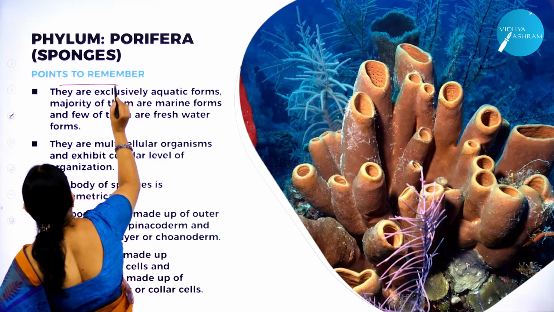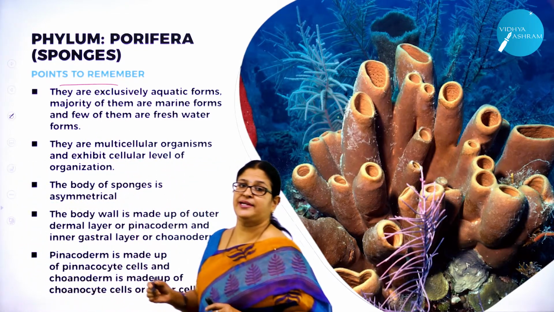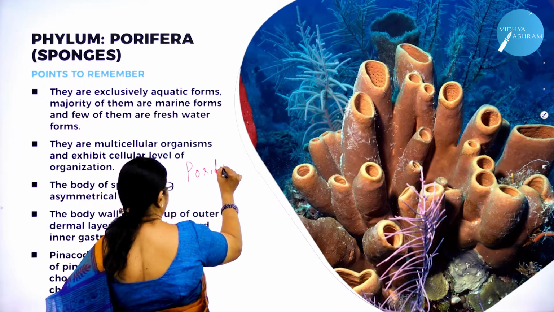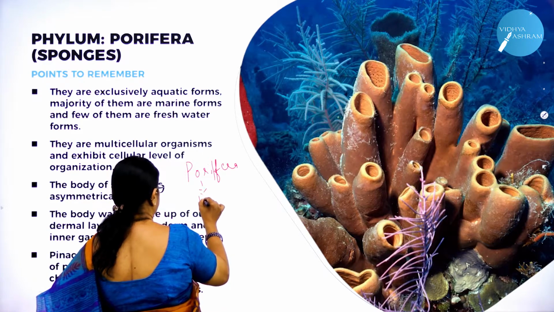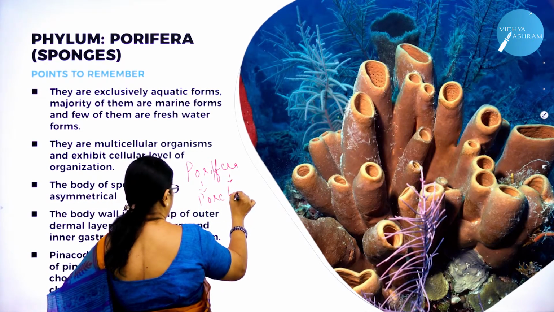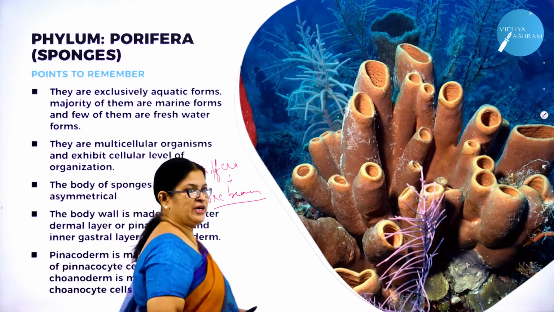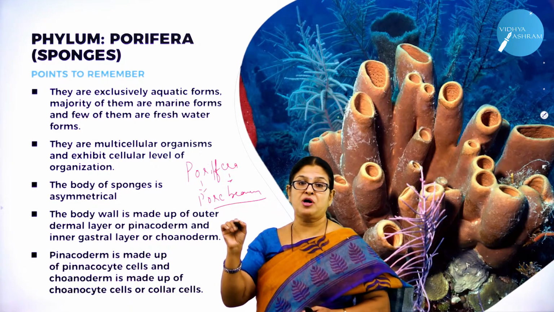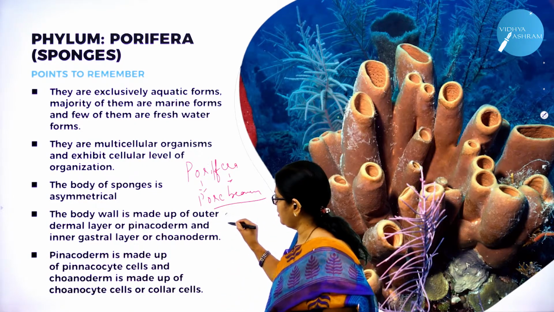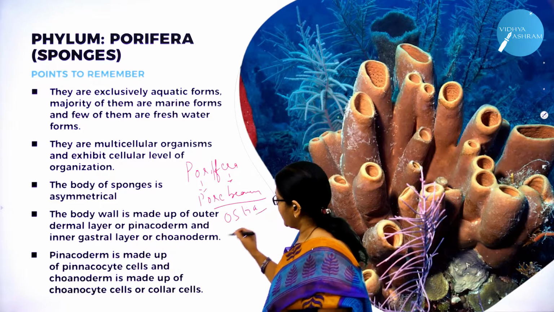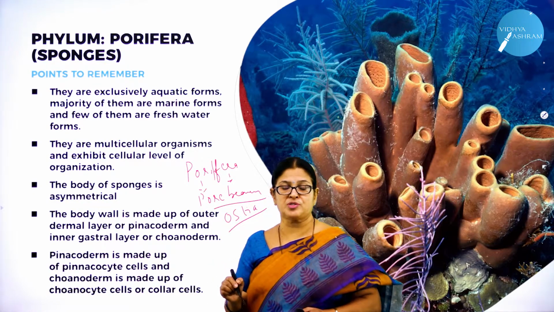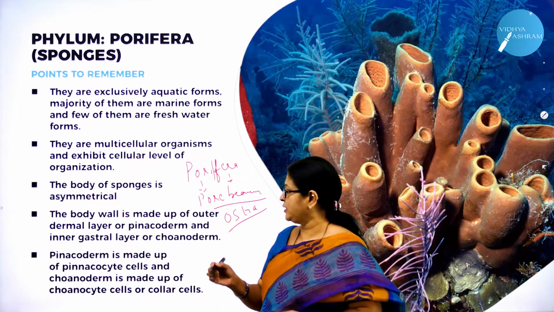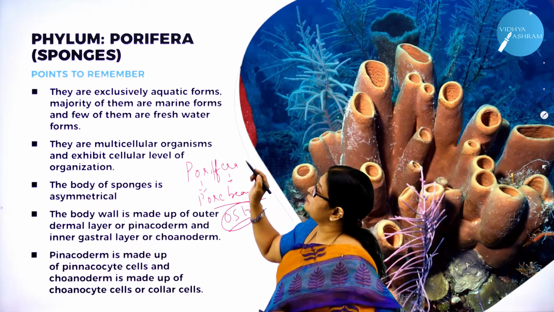Moving on to the first phylum called Porifera. As I said, when you split the word Porifera, it means pore bearers. You may wonder, what is this pore bearer? The whole of the body is made up of small pores, and those pores are called ostia. The function of these small pores is the entry and exit of water, as these are aquatic animals. Hence the name pore bearers.